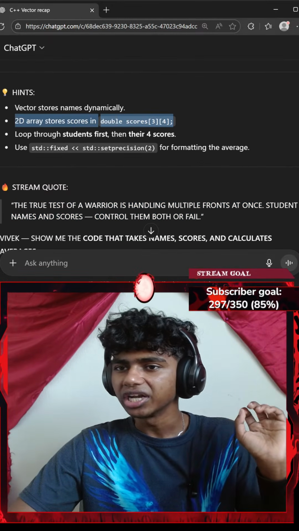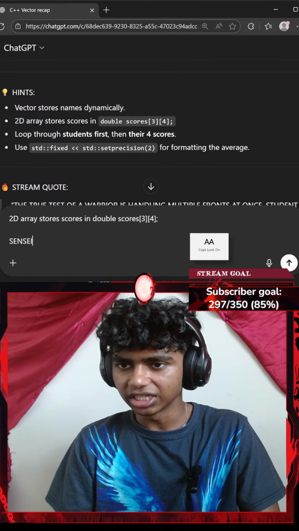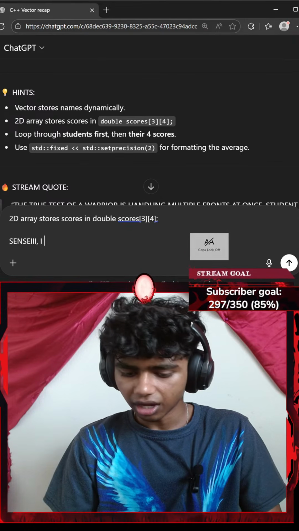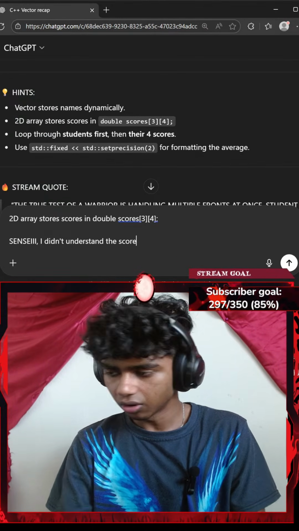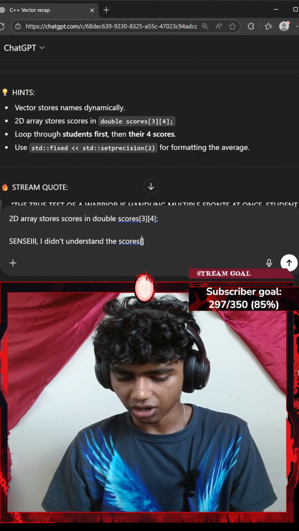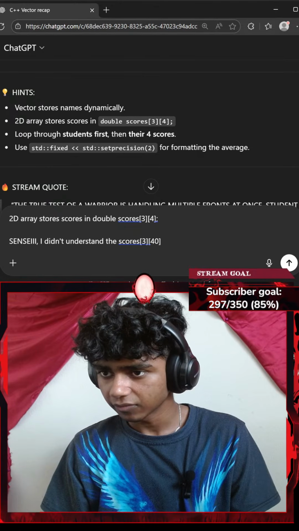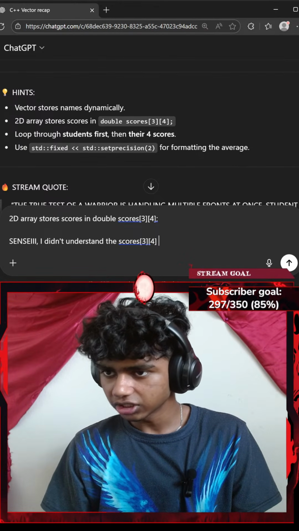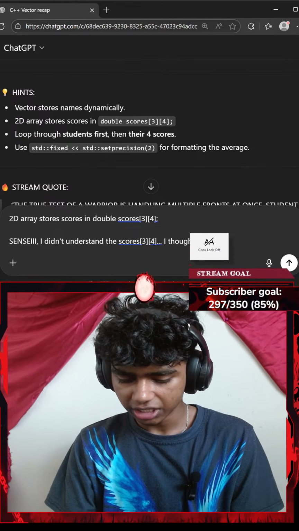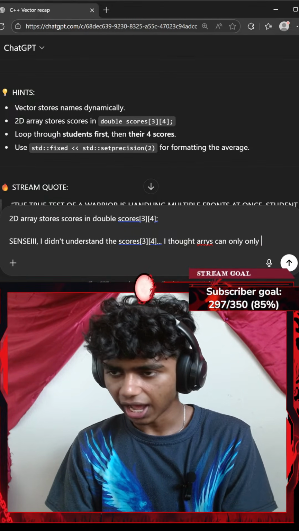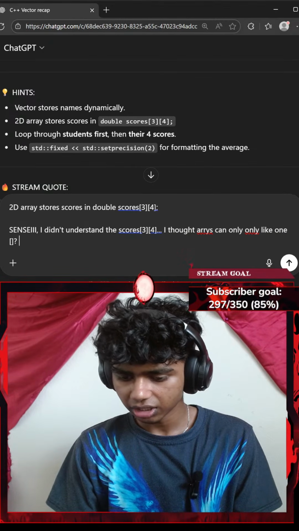Okay, honestly, let me copy this part, paste it here, go with shift enter and say I didn't understand the scores at index of 3 and at index of 4. Okay, this is at index of 4. I thought arrays can only have like one index, question mark.